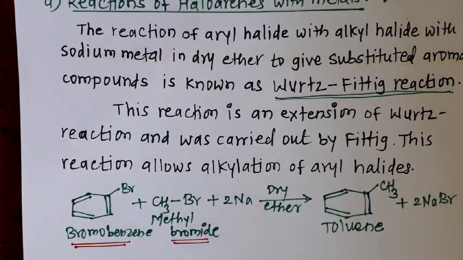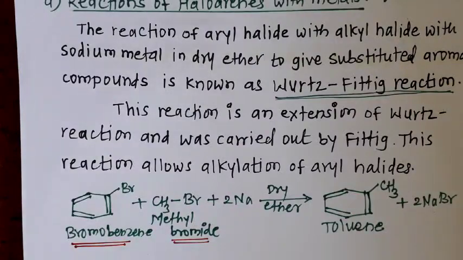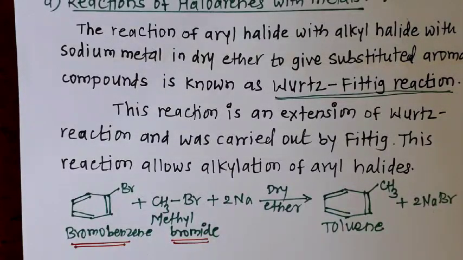Actually, Fittig reacts or combines only aromatic compounds by using sodium metal like Wurtz, and due to the combination of aromatic compounds we get the product biphenyl, and this reaction is called the Fittig reaction. This means when two aromatic compounds combine with each other, or two haloarenes combine with each other by using sodium metal in the presence of dry ether as solvent, they give biphenyl as product.